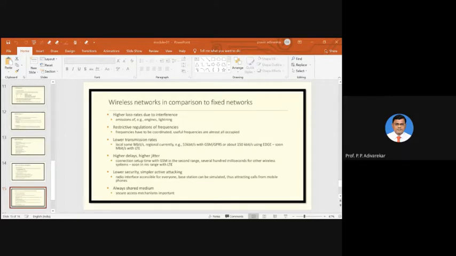So these are the certain disadvantages or limitations of mobile communication that we have seen. Today we have seen two different topics. One is related to the applications of mobile networks, and the other is related to the limitations of mobile networks.